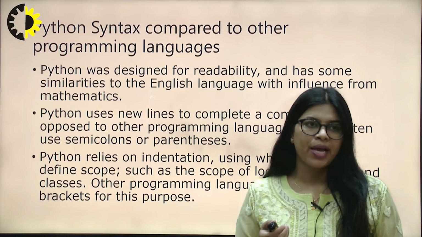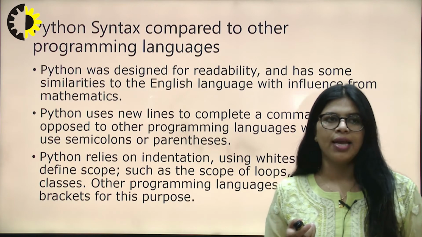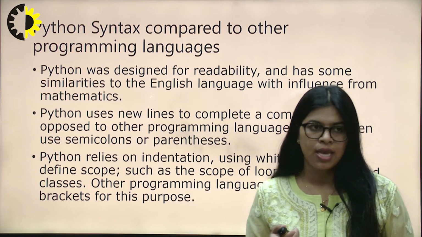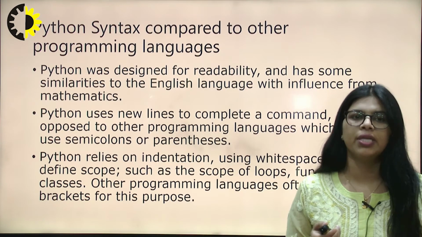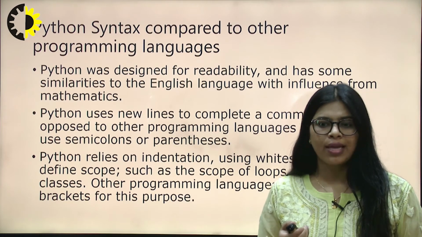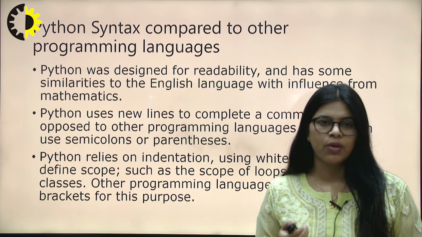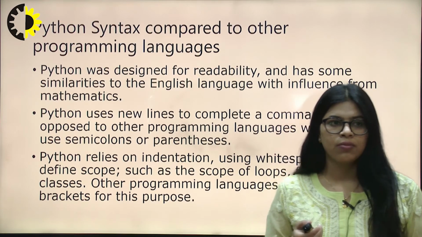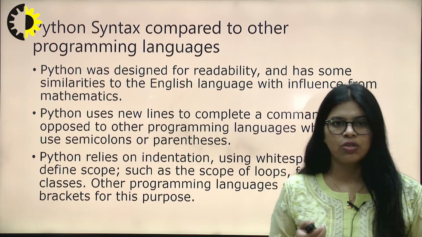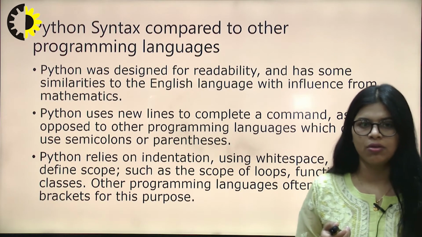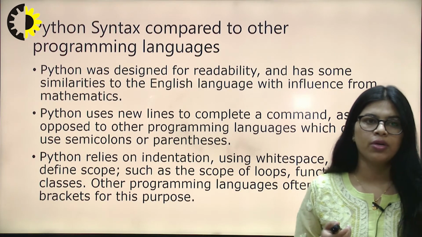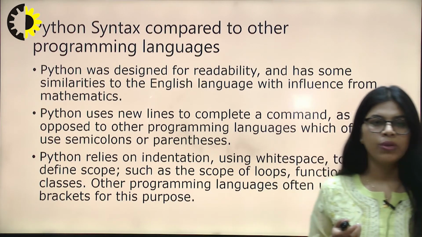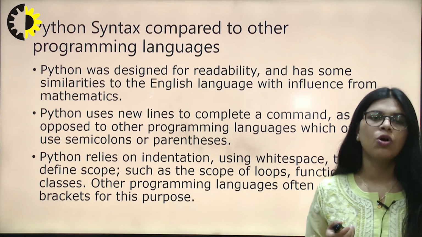Python was designed for readability and has some similarities to the English language with influence from mathematics. Python uses new lines to complete a command. When we write source code, we need to write line after line. It uses a new line for each command to complete a command, as opposed to other programming languages which often use semicolons or parentheses.